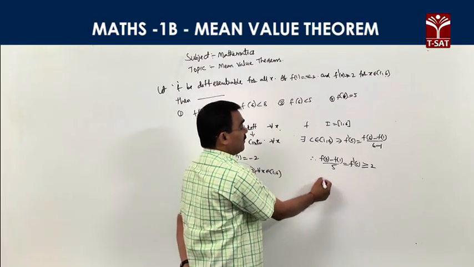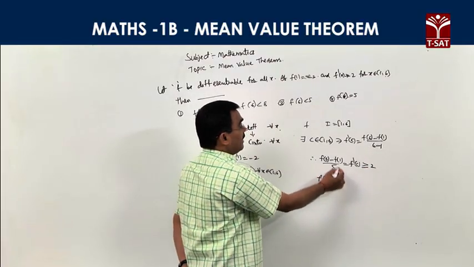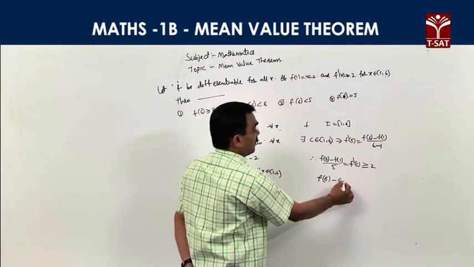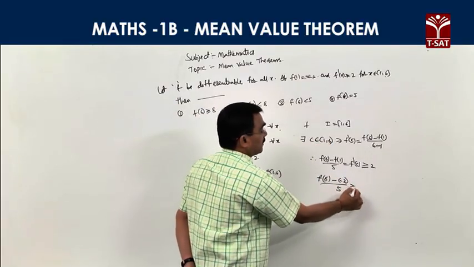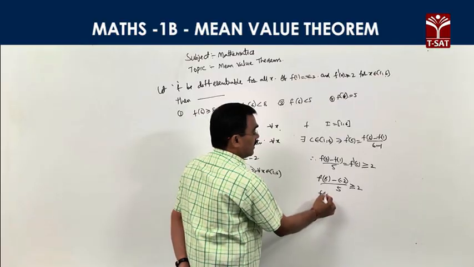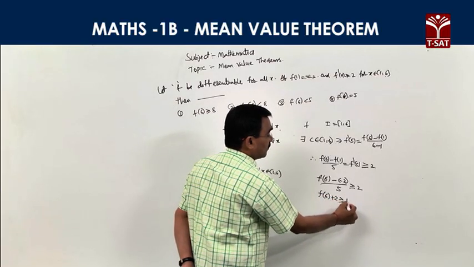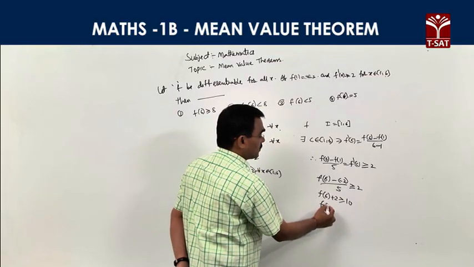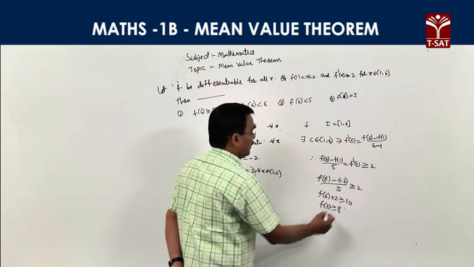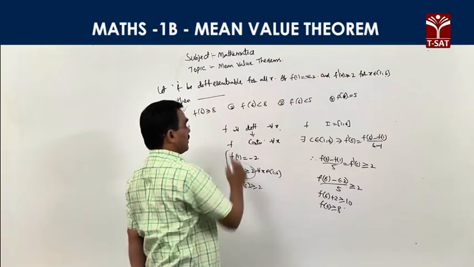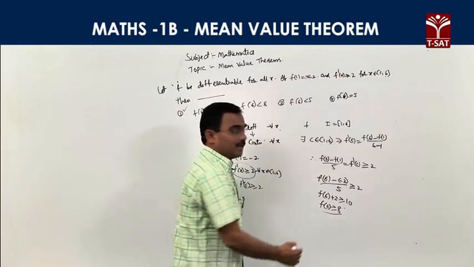So what is f of 6? F of 6 minus f of 1, that is minus of minus 2, by 5 is greater than or equal to 2. F of 6 plus 2 is greater than or equal to 10. F of 6 is greater than or equal to 8. The first option is correct: f of 6 greater than or equal to 8.